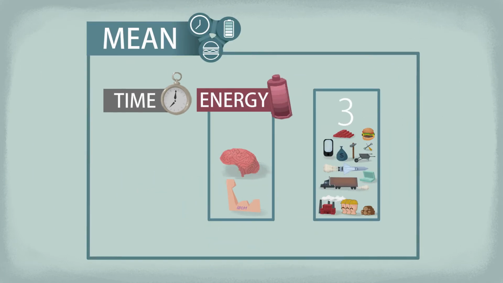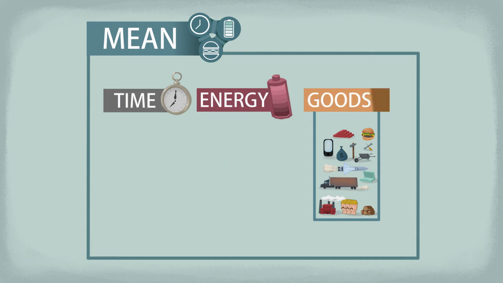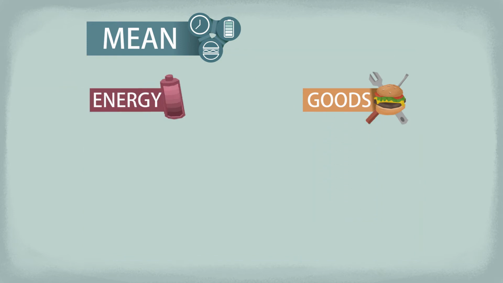The second group is our internal energy. This is our brain and muscle power, and we have to use some of it every time we act. And the third category is called goods. These are objects and external forces that we can use when we act, like a glass of water or the electricity in the wall, or money to trade with others.